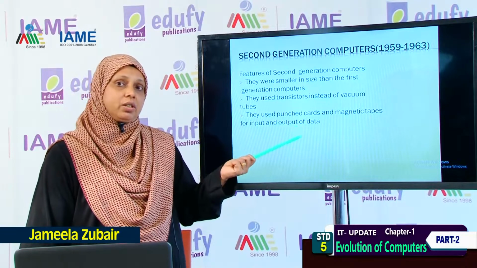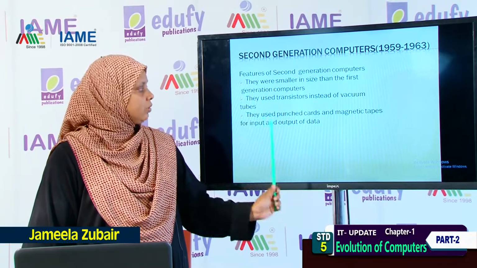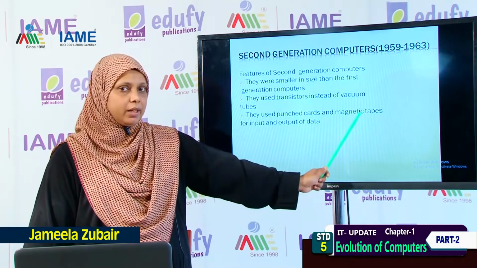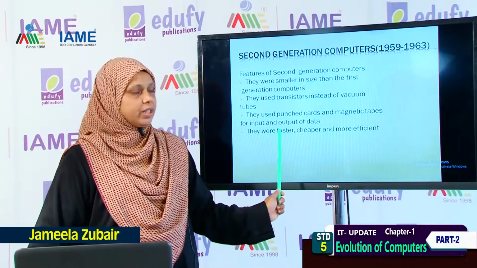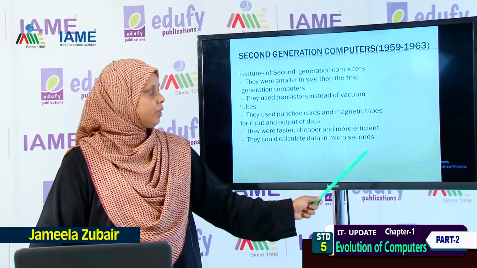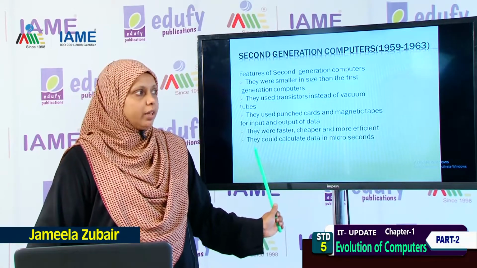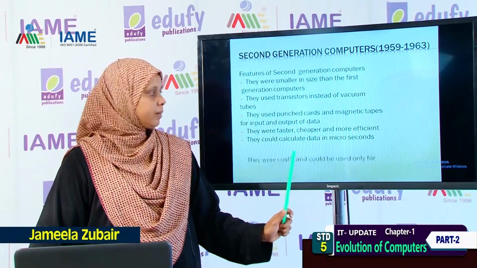What did the first generation use? They used punched cards. In this generation, computers used punched cards and magnetic tapes. Now, they were much faster than the first generation of computers. They were cheaper and more efficient, and they could calculate data in microseconds.